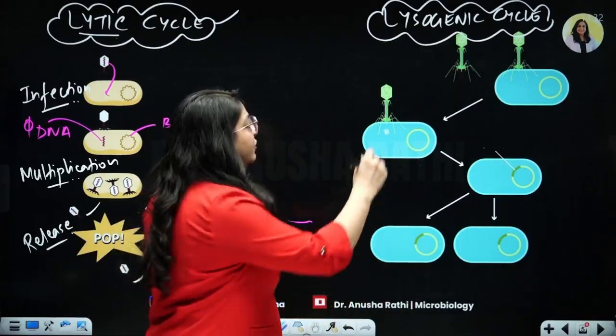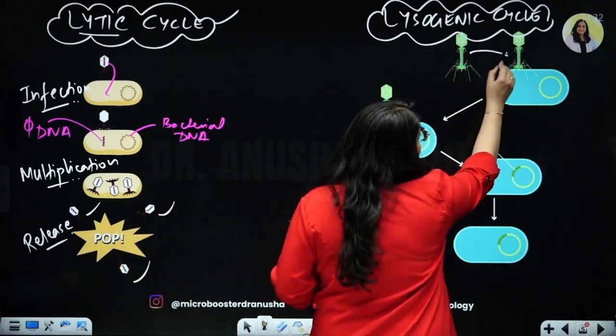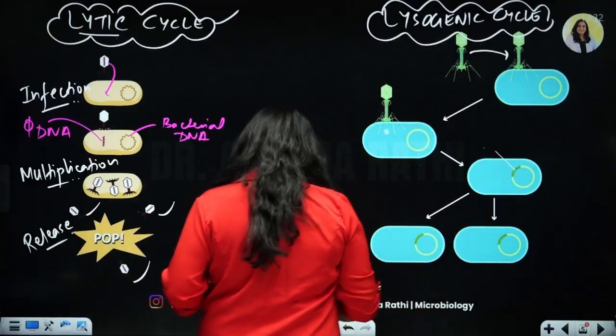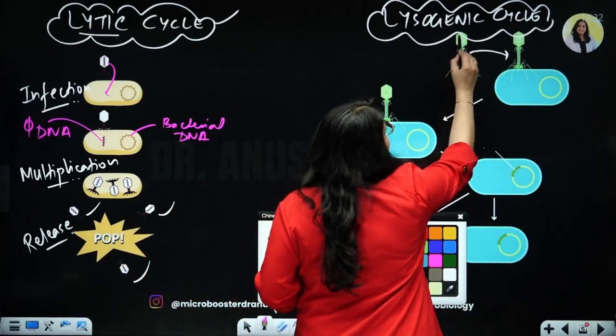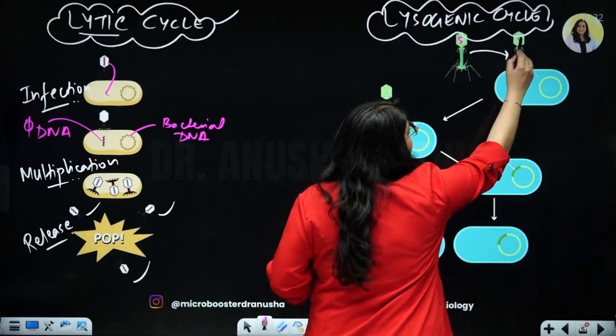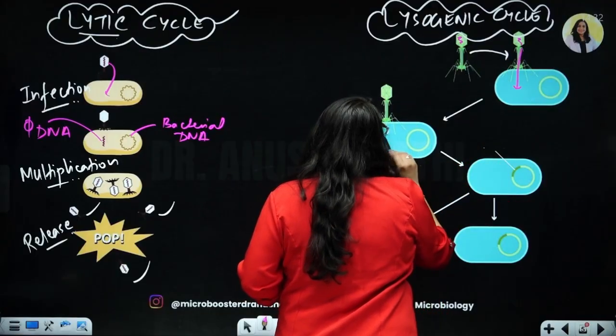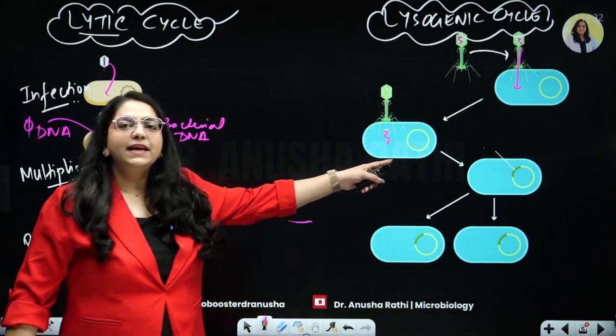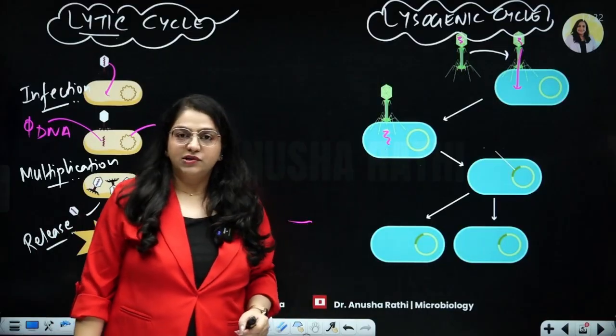So this is the bacteriophage. The phage came, infected the bacterium, gives its own DNA material inside. So let's see that this had this pink DNA material. Now it injects its own pink DNA material, and now inside the bacterium, the green DNA of the bacteria and the pink DNA of the phage is there.